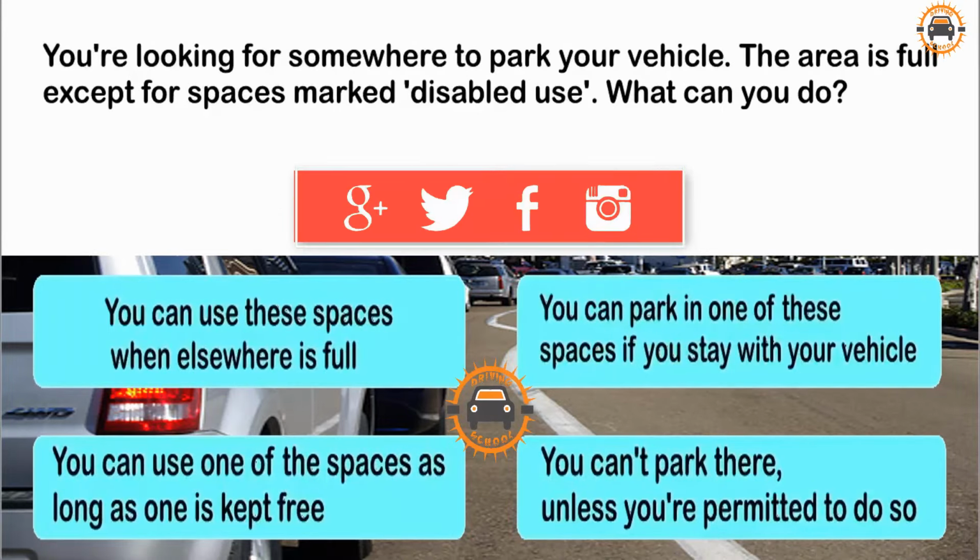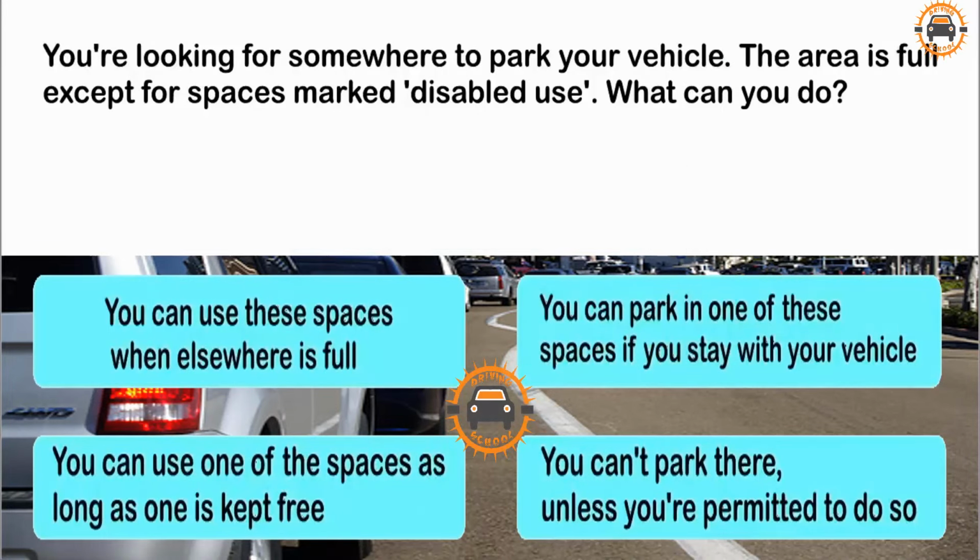You're looking for somewhere to park your vehicle. The area is full, except for spaces marked disabled use. What can you do? You can use these spaces when elsewhere is full. You can park in one of these spaces if you stay with your vehicle. You can use one of the spaces as long as one is kept free. You can't park there unless you're permitted to do so.